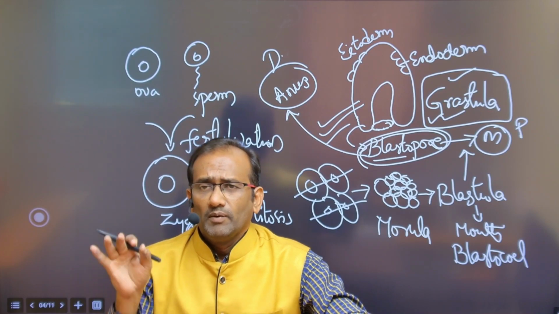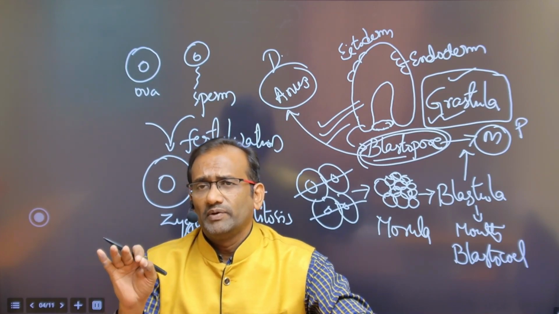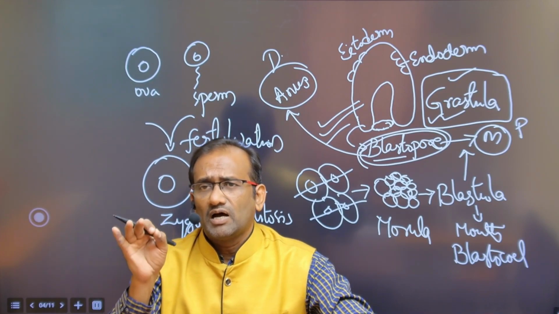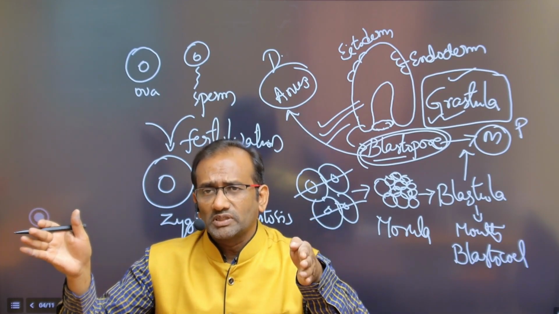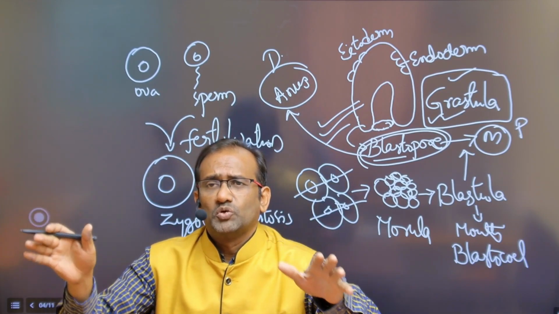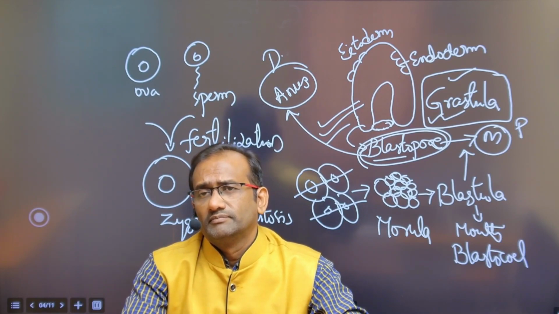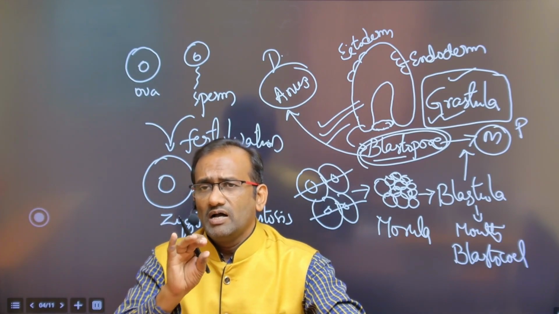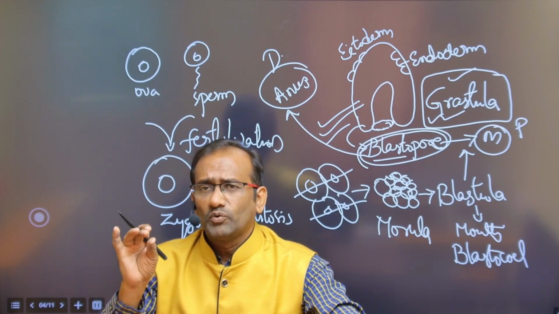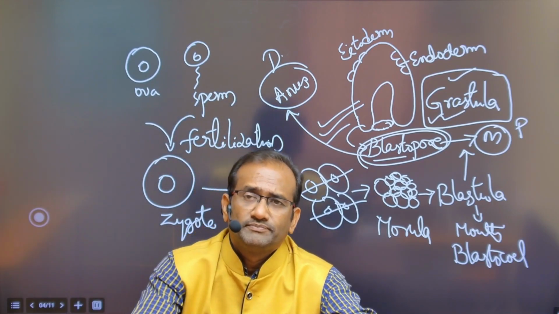Phyla examples: Platyhelminthes, Nematohelminthes (nematodes), Annelida, Arthropoda, Mollusca. From Platyhelminthes up to Mollusca, all are Protostomia; in all these organisms the blastopore converts into mouth.